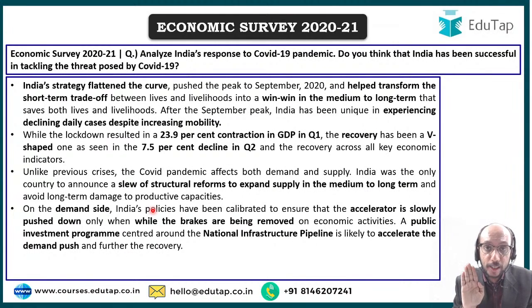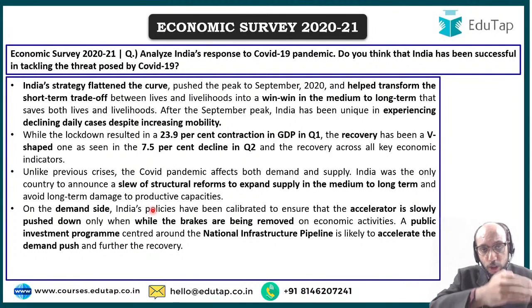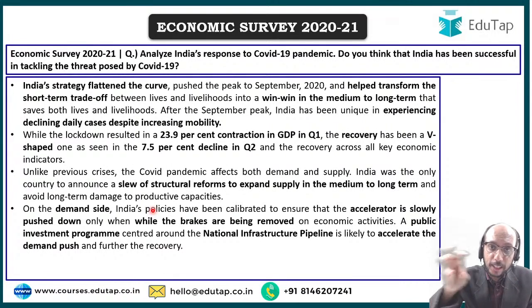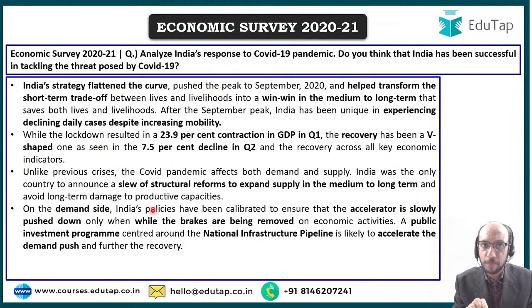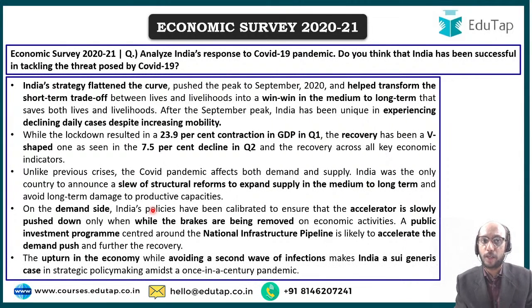We provided stimulus to the economy in a very slow, calibrated and considered manner. As the economy was opened up, as the economy was allowed to function normally, slowly and steadily the financial stimulus or the economic stimulus package was provided. The public investment program around the national infrastructure pipeline was unveiled slowly and steadily such that demand can be pulled up so that production can be pulled up. The upturn in the economy has been good.